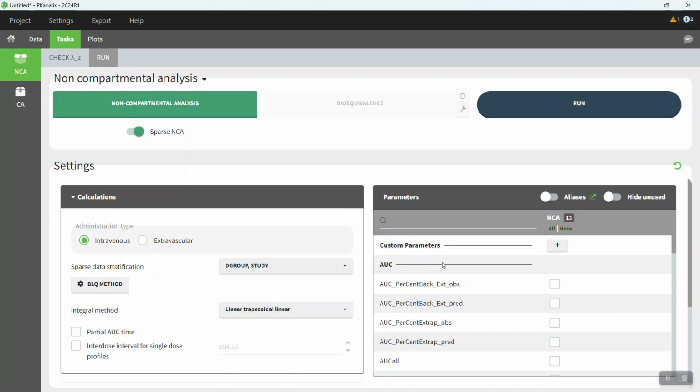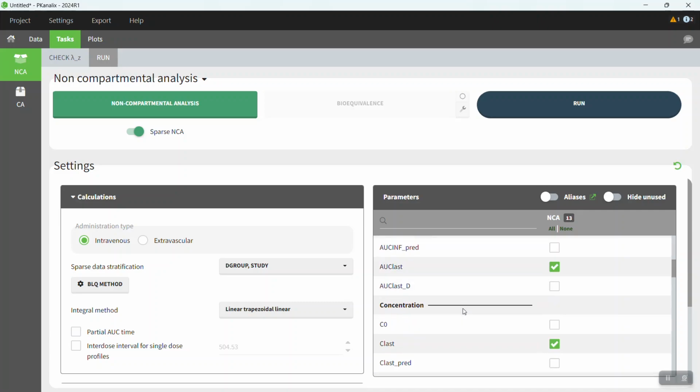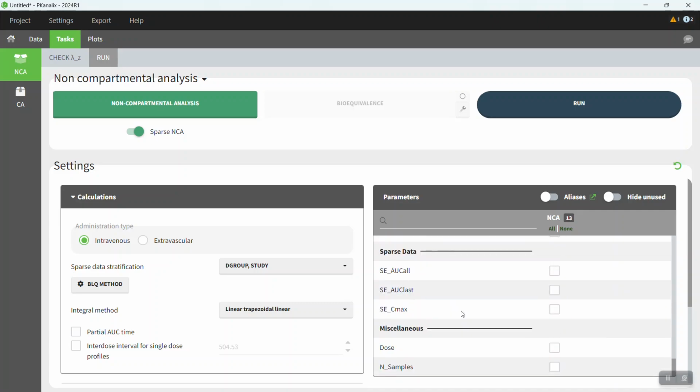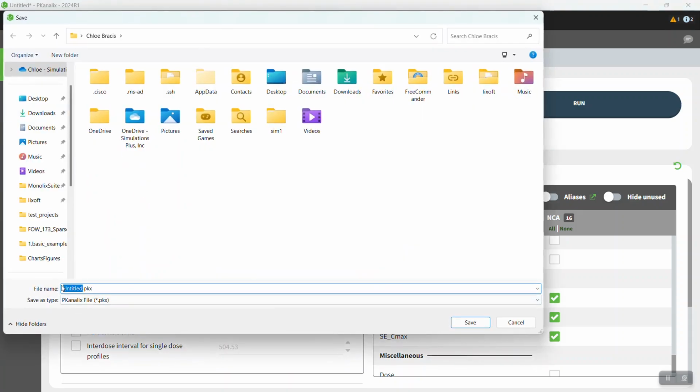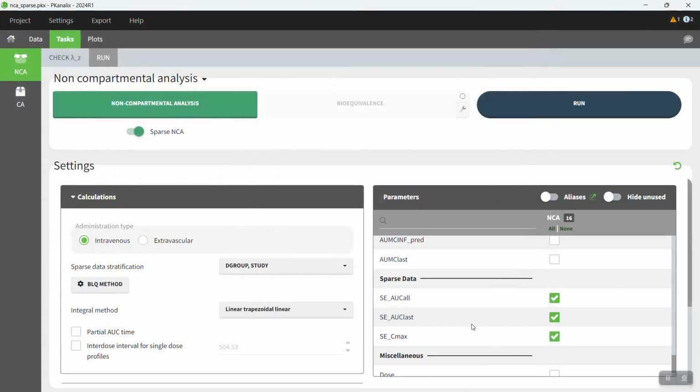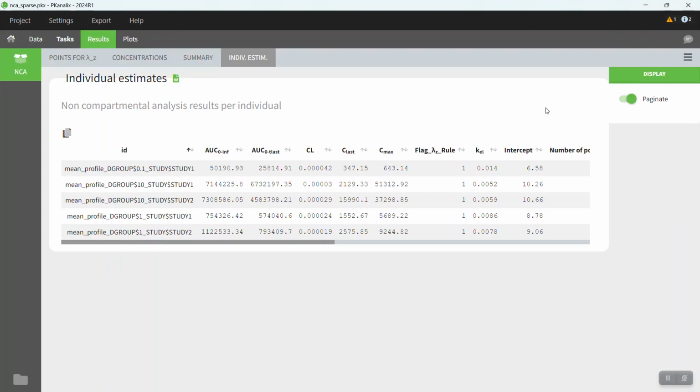There are a few additional parameters that are available for sparse data, and these are the standard errors of AOC all, AOC last, and the standard error of Cmax. So I can enable these parameters if I would like to calculate them. And note that the standard error for the AOC parameters is only available for linear integral methods for the calculation of AOC. Now I've picked all my settings. Now I'll just save my project and run the analysis.